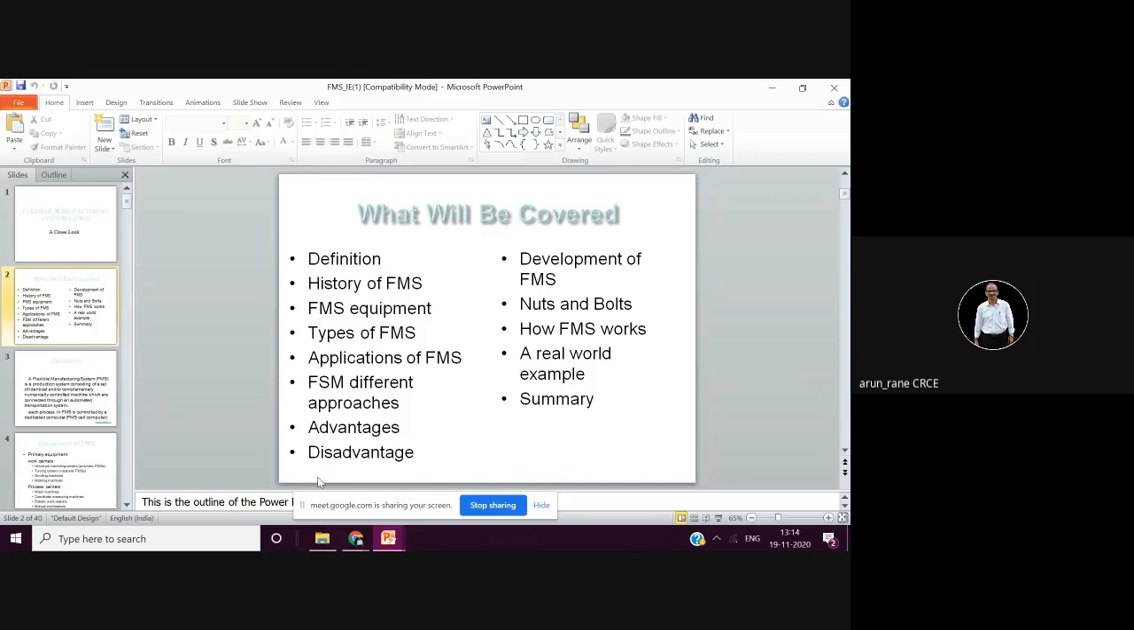FMS, flexible manufacturing system, means what? Within no time you should manufacture different models on the same line with little setup time. With very little setup time, you should manufacture different models. And then what will be the requirement for this? How to manufacture different models with such a small setup time? What type of equipment is required? That is what is discussed in this FMS.